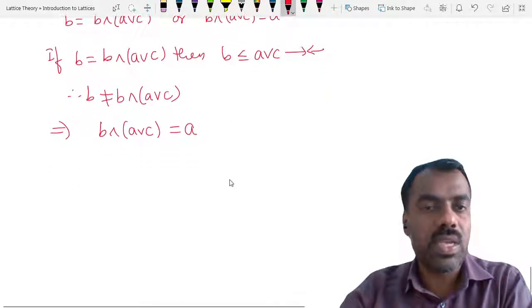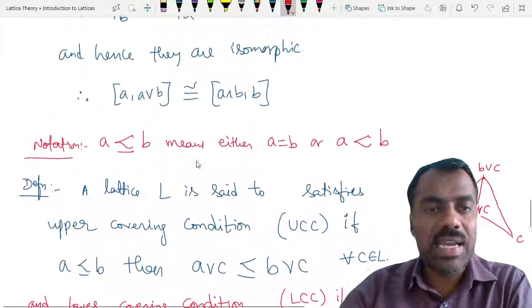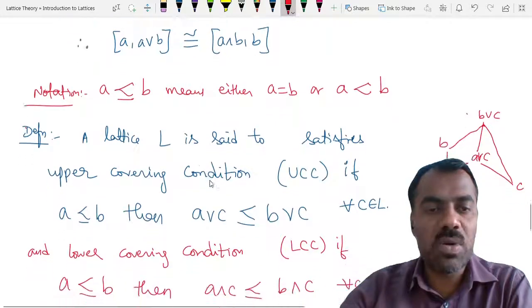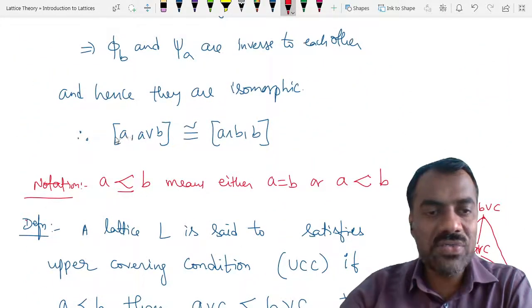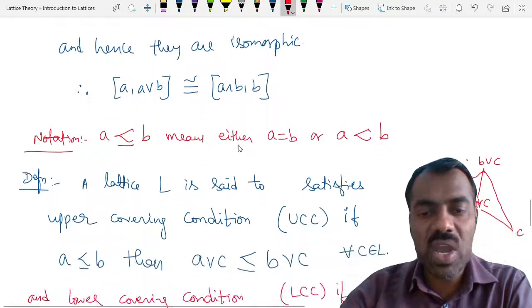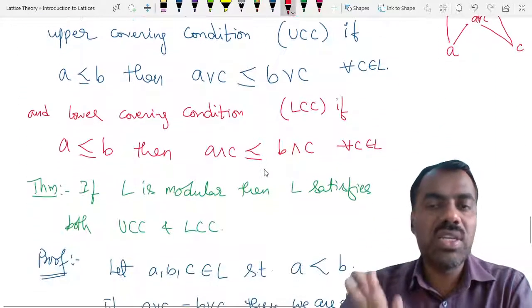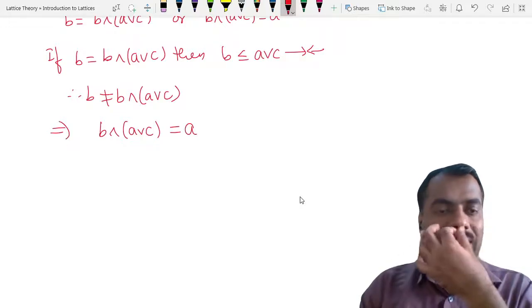Yes, sir. Now we use some suitable X and suitable Y, and we use the isomorphism theorem in such a way that one side we get A comma B, and here you get A join C and B join C. So they are isomorphic and no element is between A and B, so therefore there won't be any element between A join C and B join C. That is the idea. So we should get A and B on one side.